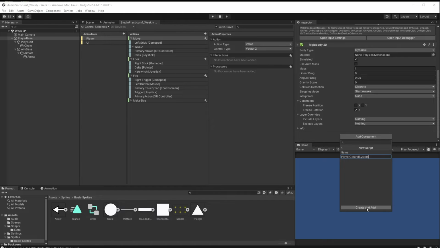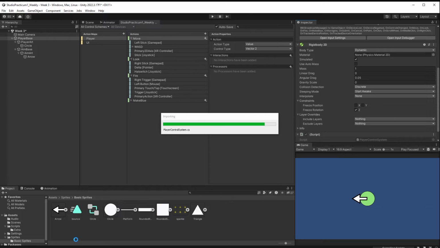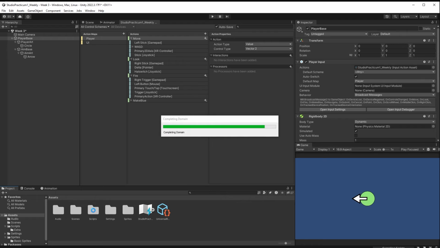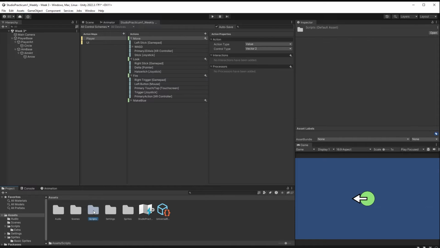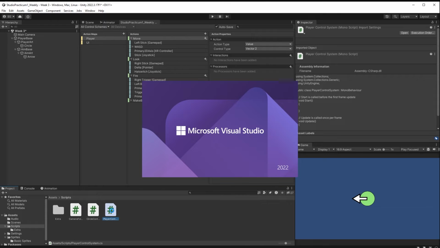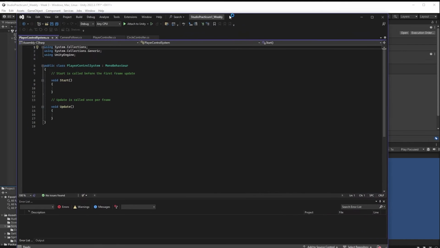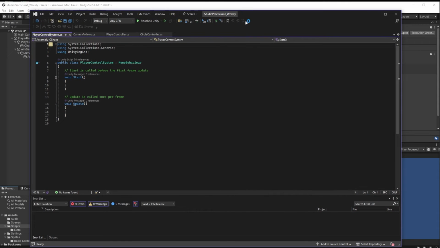Player control system. Let's create and add our player control system. Let's go. It's creating it. Yay, super fun. I think I've dumped it into assets. I don't want it here. I'm just going to move it right away into my scripts folder, so I've got everything in the same location. And let's double click to open it up right here. It's going to take a second, and it's going to open on the wrong screen, which is also awesome. Let's drag her over.